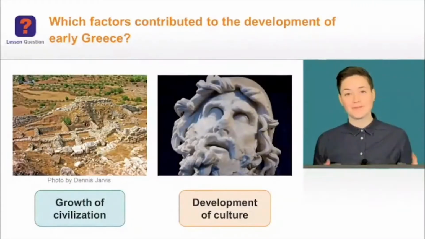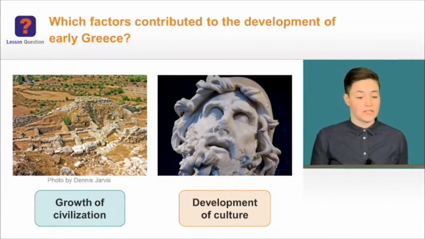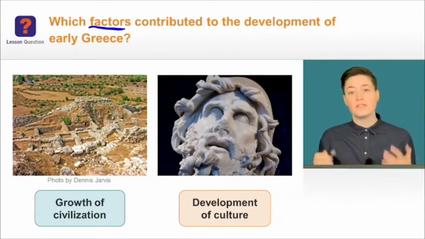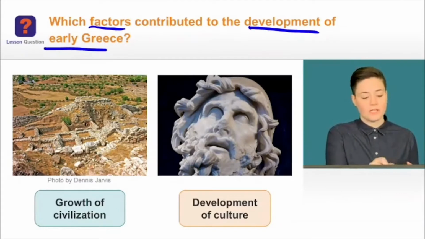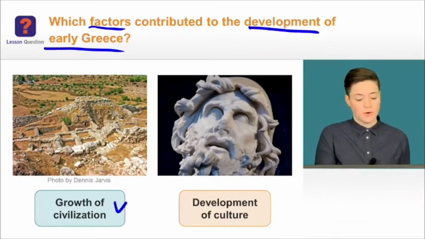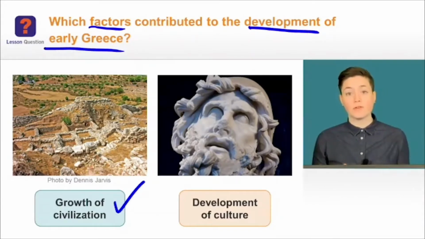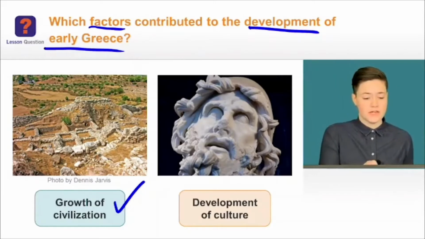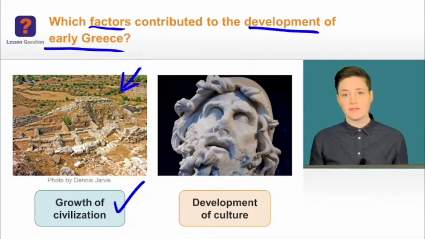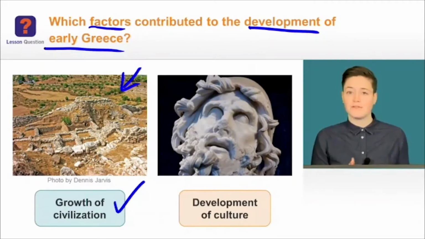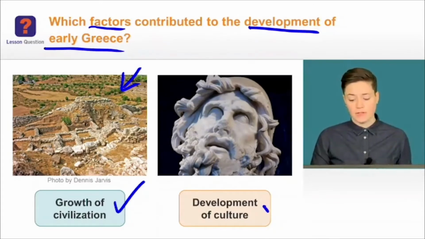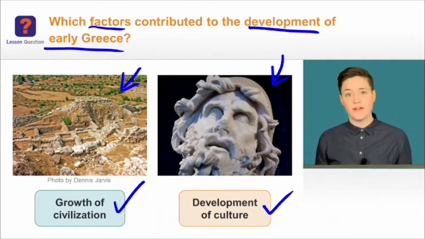In this lesson, we're going to be studying how civilization arose in ancient Greece. That's why our lesson question is, what factors contributed to the development of early Greece? We're going to talk about the growth of civilization, including the growth of the earliest city-states. You can see here an image of the Mycenaean civilization, one of the earliest ancient Greek civilizations. We're also going to talk about the development of culture. You can see one of the most famous heroes of ancient Greek literature, Odysseus, here. So we're going to get started with our lesson now.